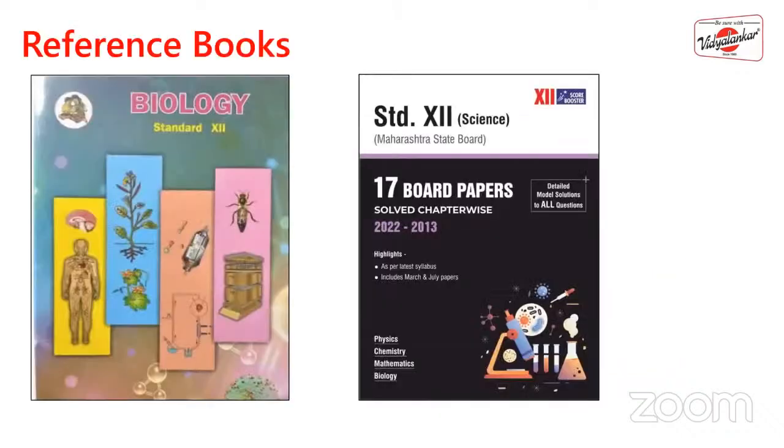These are the reference books. That is the biology textbook, and this is the Score Booster book, which is prepared by Vidyalankar, and it has the previous solved papers. This will be very beneficial for you, so that you can refer to all the papers which are already solved, and it will be very helpful to increase your marks.